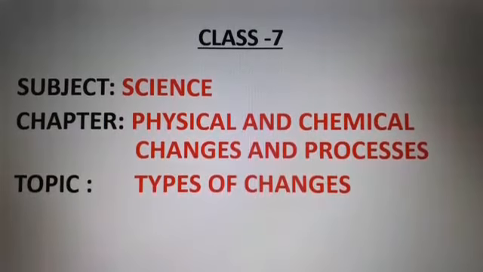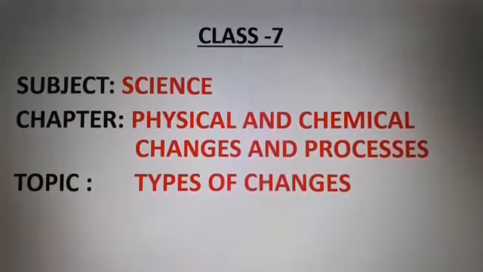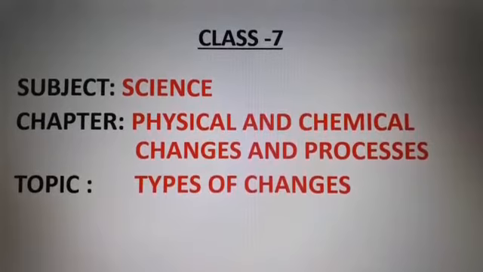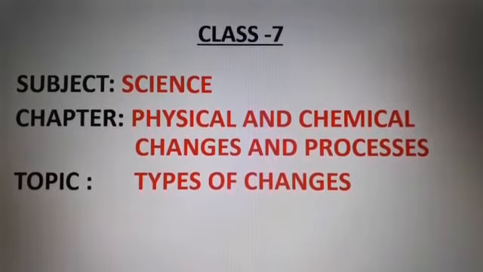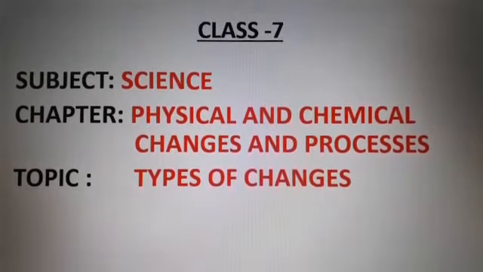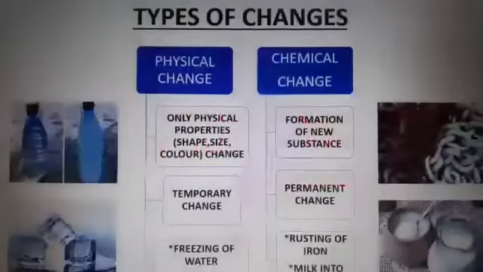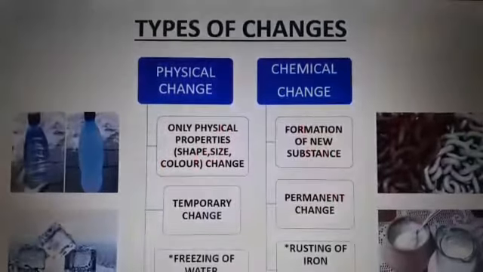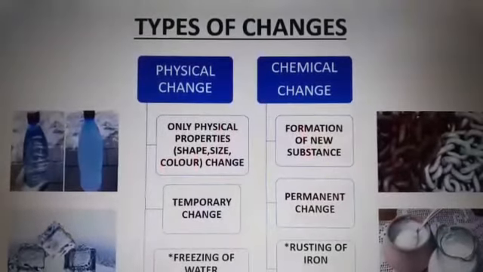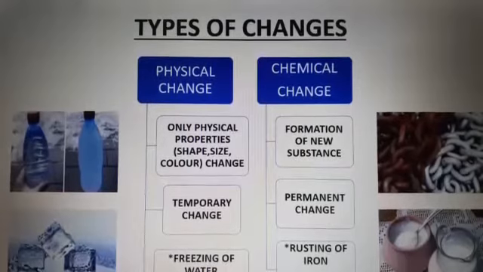Hello class 7, this is your science class and the chapter which we are going to start is physical and chemical changes and processes. Page 68, topic the types of changes. So we'll see that there are two types of changes, physical change and chemical change. We will discuss both side by side.